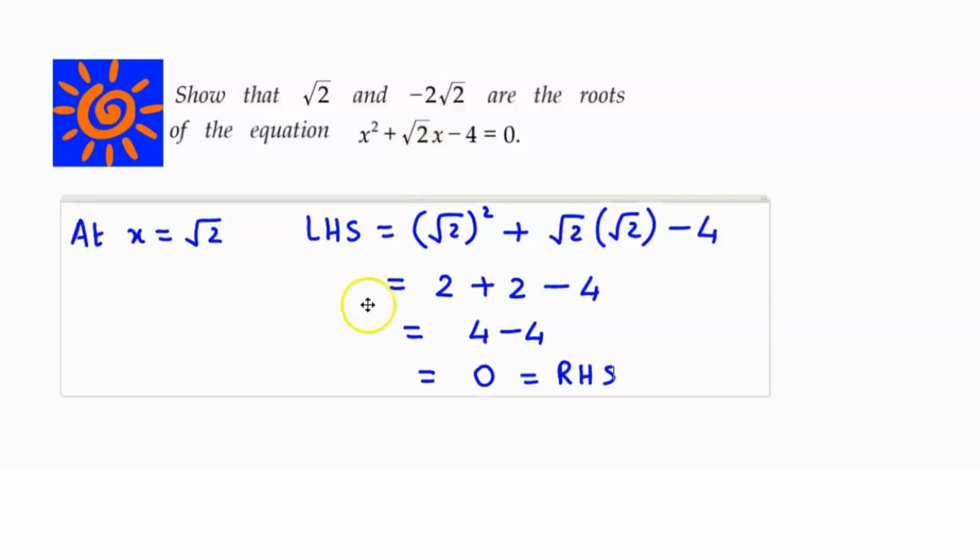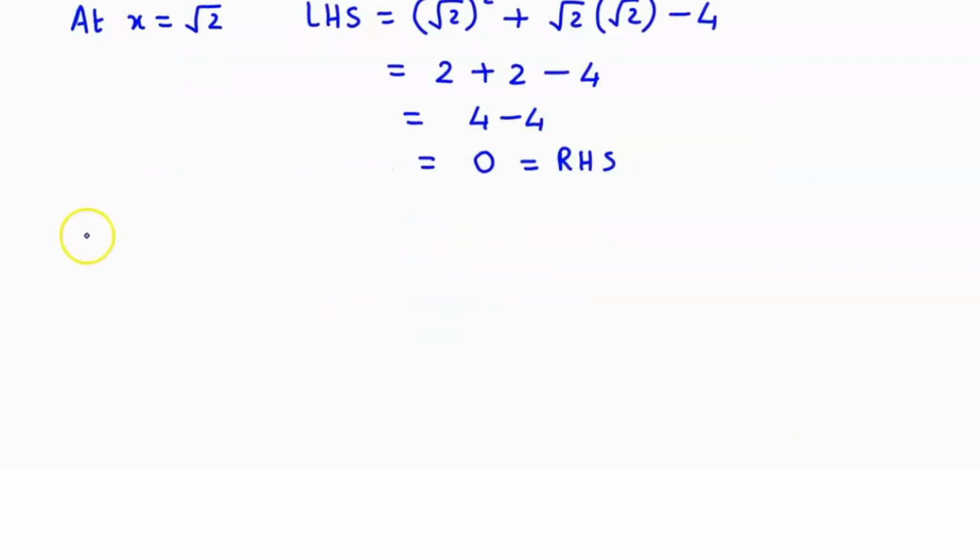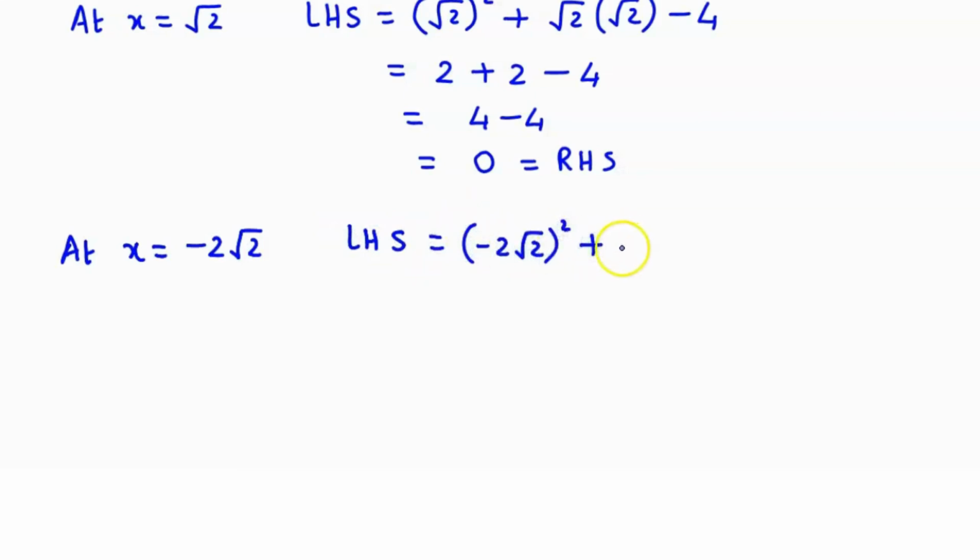Let's check the second value, minus 2 root 2. So at x equal to minus 2 root 2, the left hand side is x square, so that's minus 2 root 2 square, plus root 2 times x, that is root 2 times minus 2 root 2, minus 4.